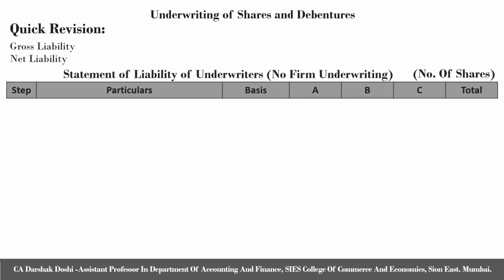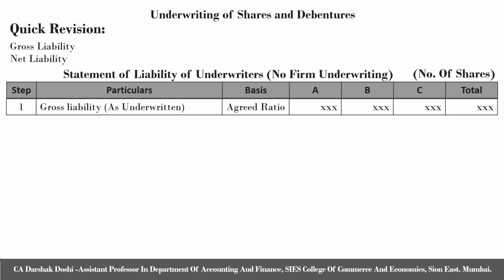To find out net liability, we have to prepare a statement of liability of underwriters. It is a simple statement where first column is step, next column is particulars, third column is basis. Next, we will have a number of columns based on the number of underwriters, and the last column being total.